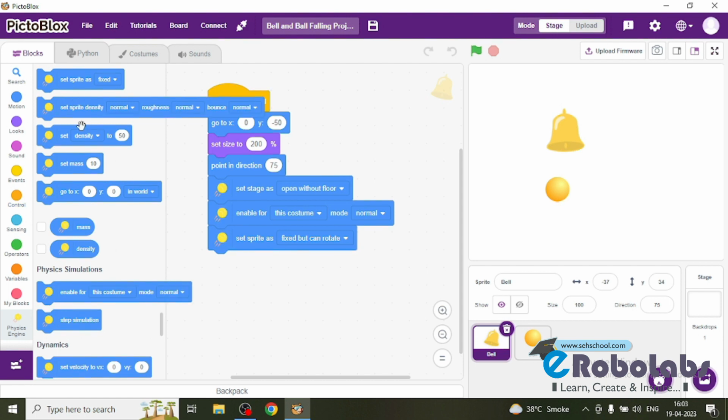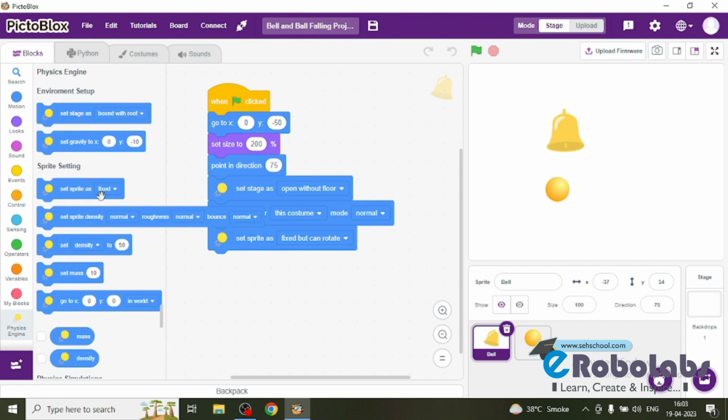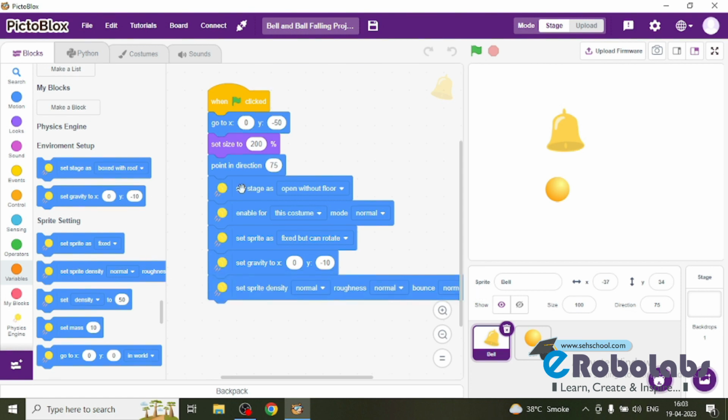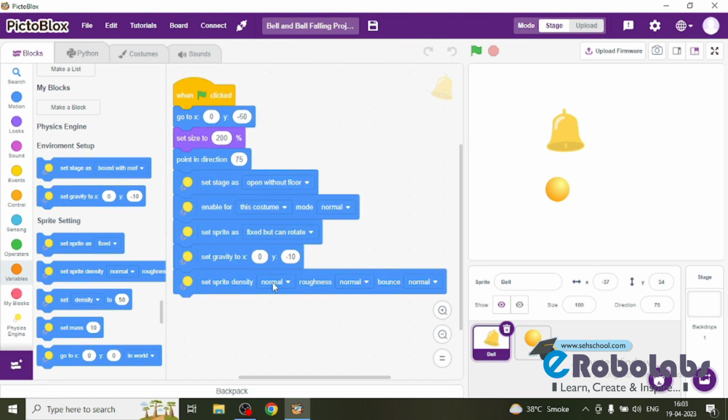Then I will set the gravity to 0 and -10 same. And then I will set the density normal, density as very light and rough.